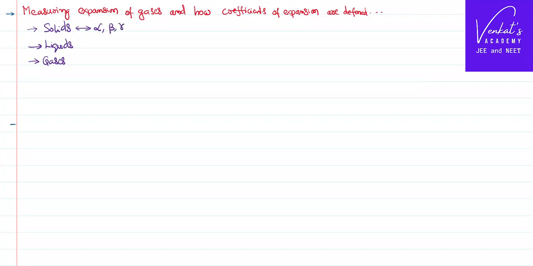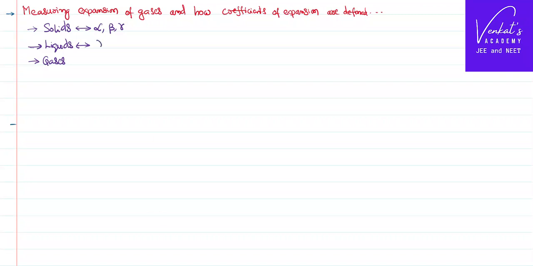To measure the expansion of solids, we have the coefficient of linear expansion, coefficient of areal expansion, and coefficient of volume expansion, which says that a solid could expand along its length, area, and volume. When you come to the liquids, there is no linear and areal expansion because liquids have no fixed length and shape, but they have only volume expansion.